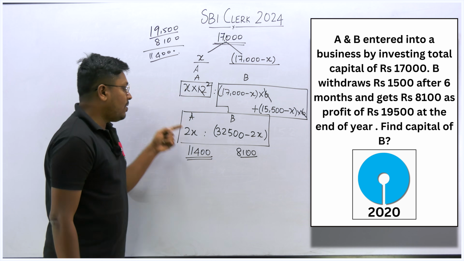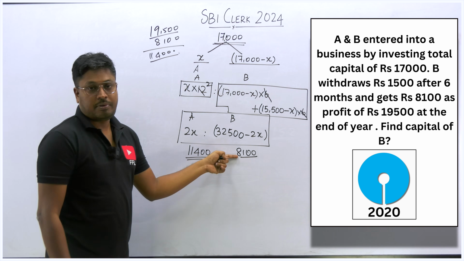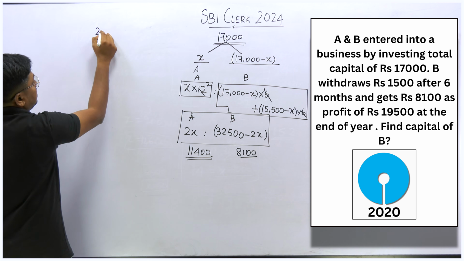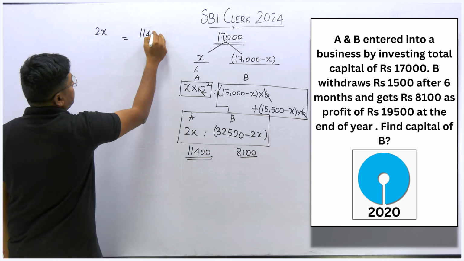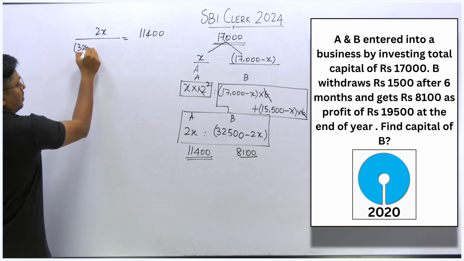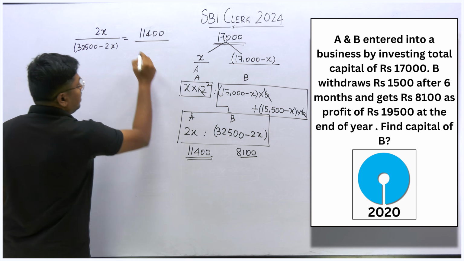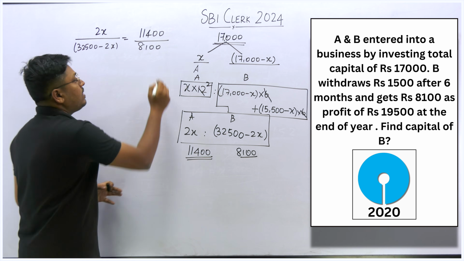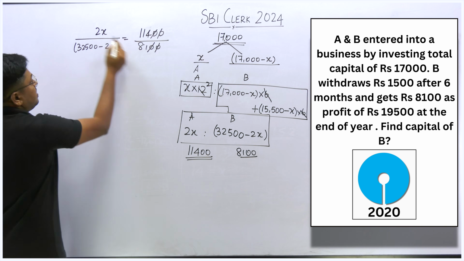It's now easy, right? We got the amount what he invested, the profit. So amount B what he invested and the profit. So just cross multiply it and find the answer, right? So 2x will be the amount which was invested by A and the profit which he got will be 11,400. So similarly the amount which was invested by B will be 32,500 minus 2x, divided by 8,100. By seeing the numbers, many students think that it's very difficult. No, not at all difficult. It's just very easy, right? Just cancel it. Be slow, it will be very easy. So now just cross multiply it.